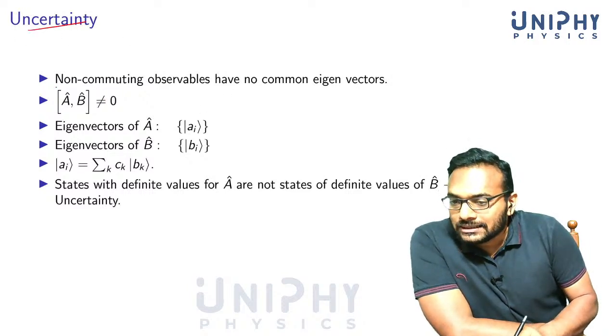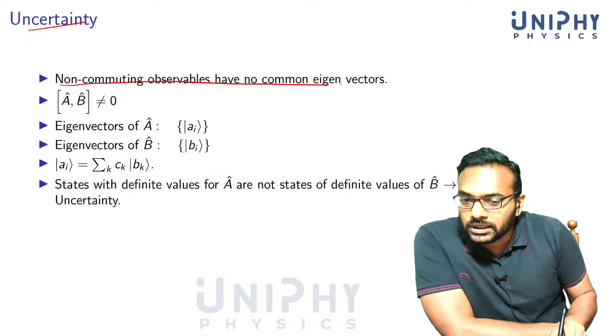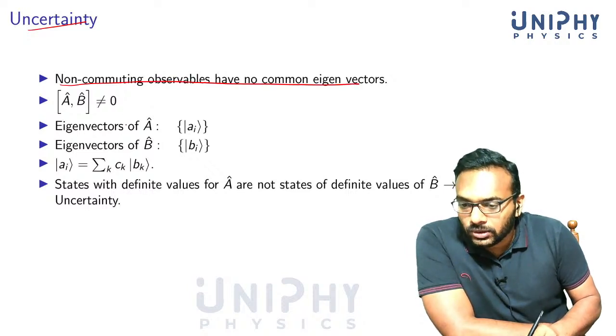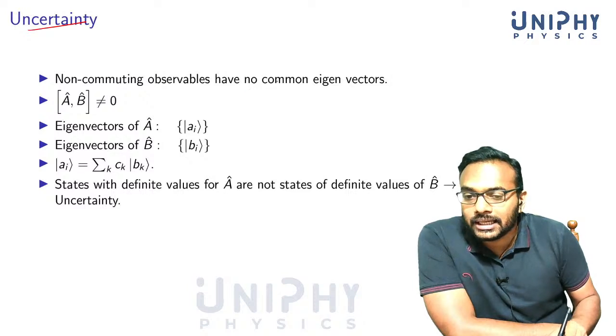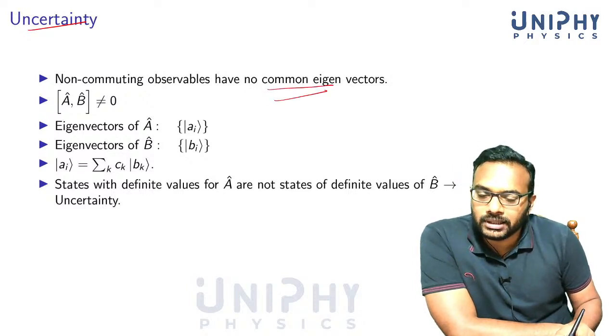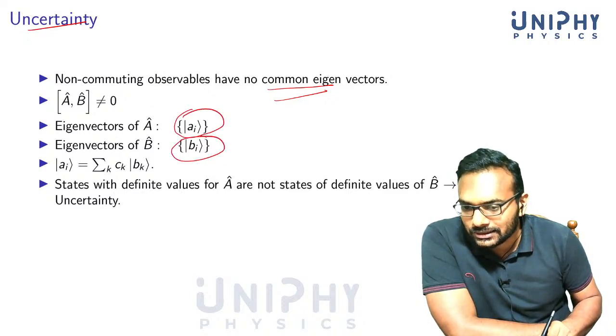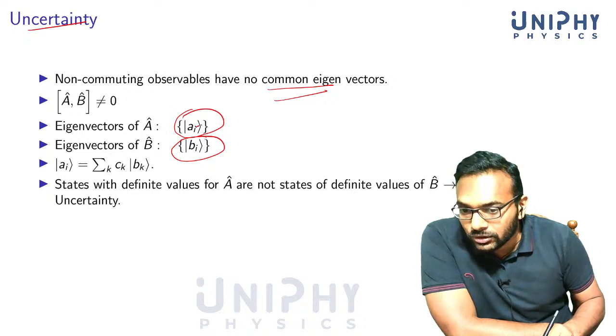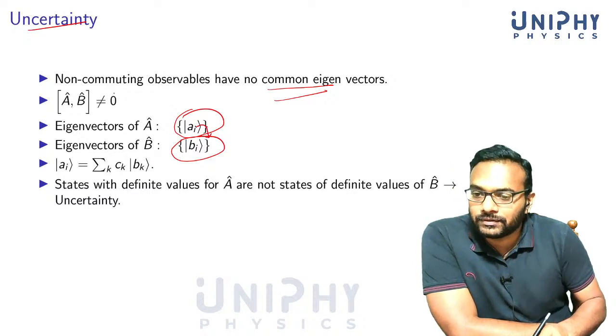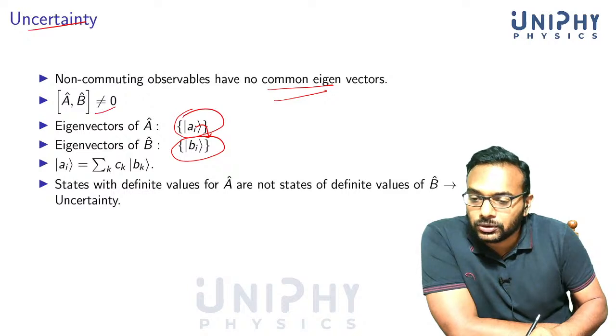So we have just seen that if you have non-commuting observables, which means the commutator is not equal to 0, then they can have no common eigenvectors. There is no common eigenvector. The eigenvectors of A, I will write as a set like this. The eigenvectors of B, I will write as a set like this. So an eigenvector of A is not an eigenvector of B if they do not commute.